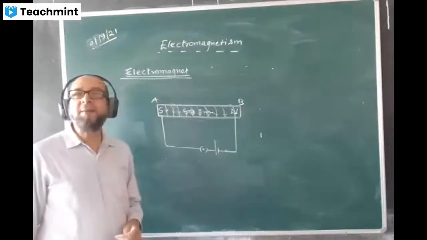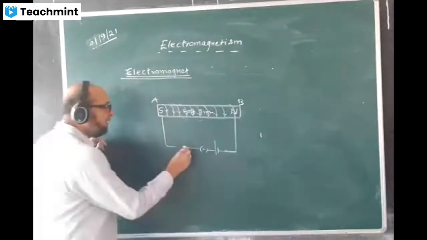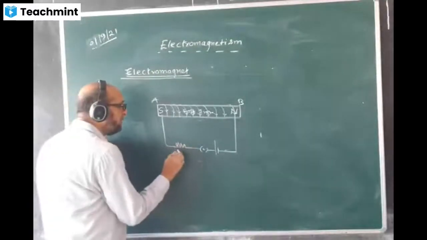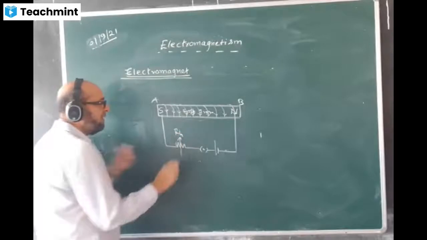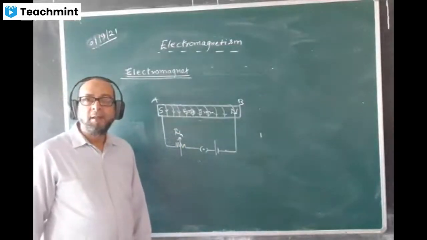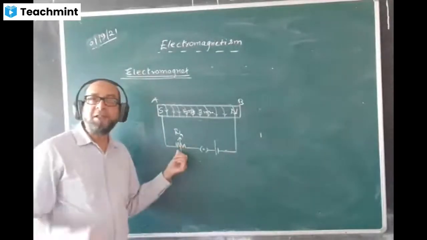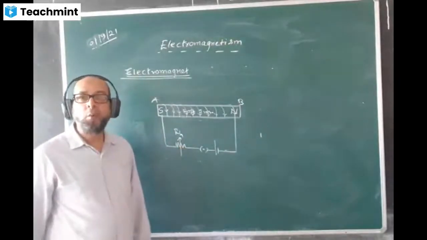The easy method will be changing the current. And current changing we can do by a rheostat like this. This is called a rheostat, a variable resistance. You can change the resistance and change the current. When you decrease the resistance, current will be high. And when you increase resistance, current value will be low.